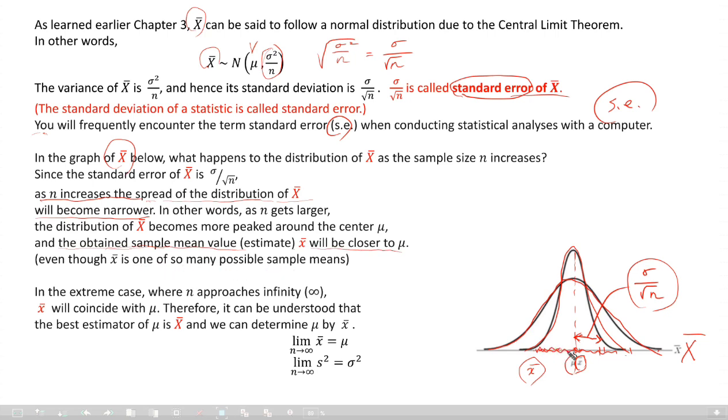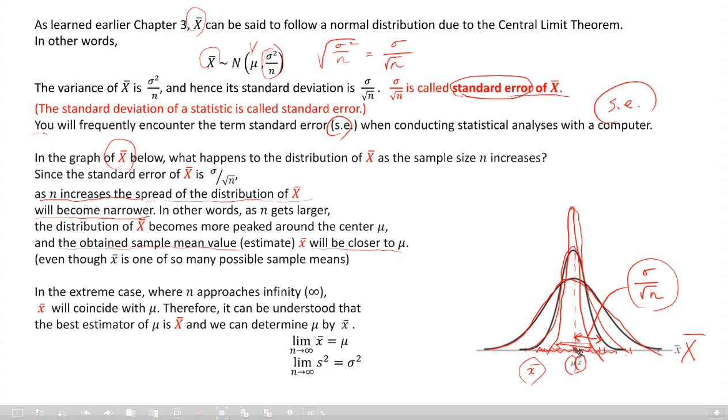Take another graph, a normal distribution like this. All possible sample means lie in this area around mu.